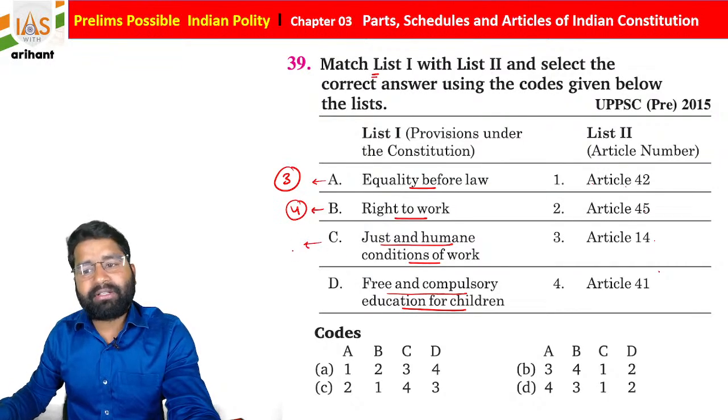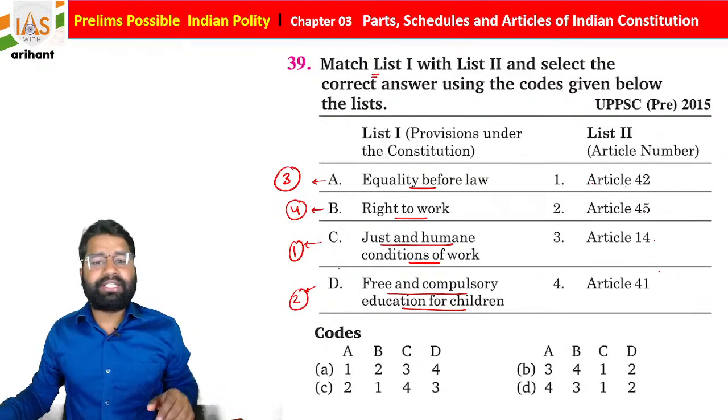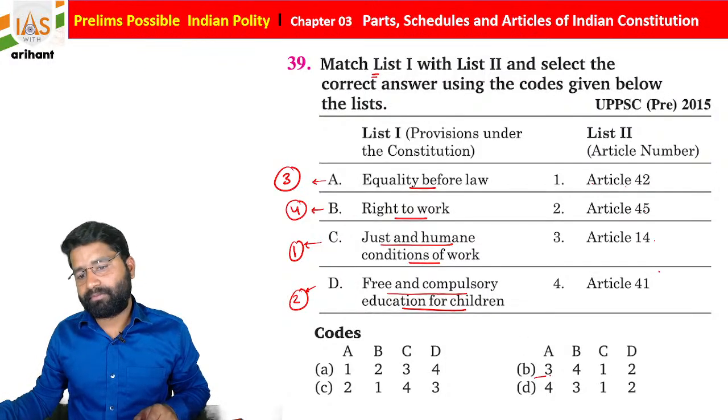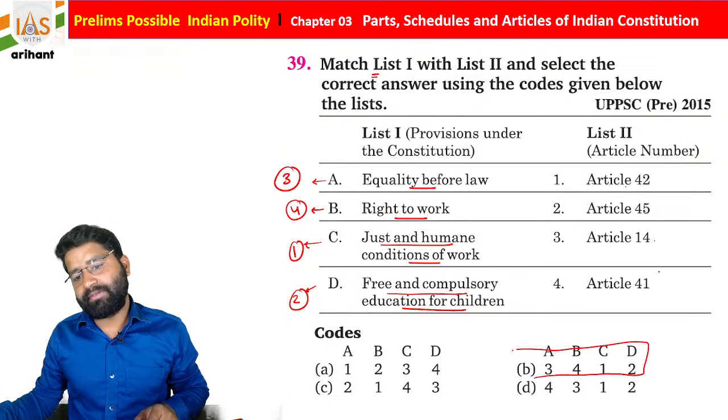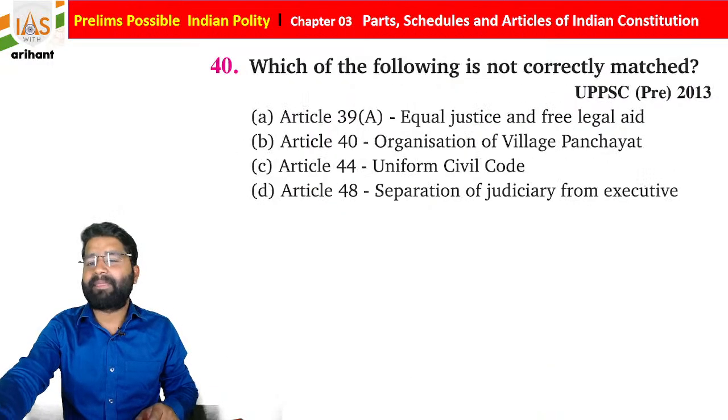And just and human condition is mentioned under Article 42 of the Indian Constitution. Okay, so it is C1 and D. Article 45, 6 to 14 year, free and compulsory education. So 3412 is the right answer for the same, students. Okay, so option B is correct for the same.